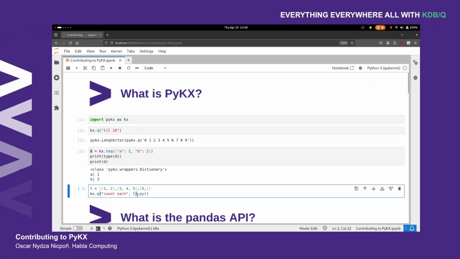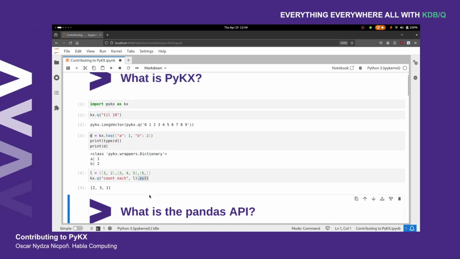Since I'm using this method right here, it will return all the way back to Python. So we are going full circle. Okay, so if I do this, we can see that we get 2, 3, and 1 as a result, as a Python list.